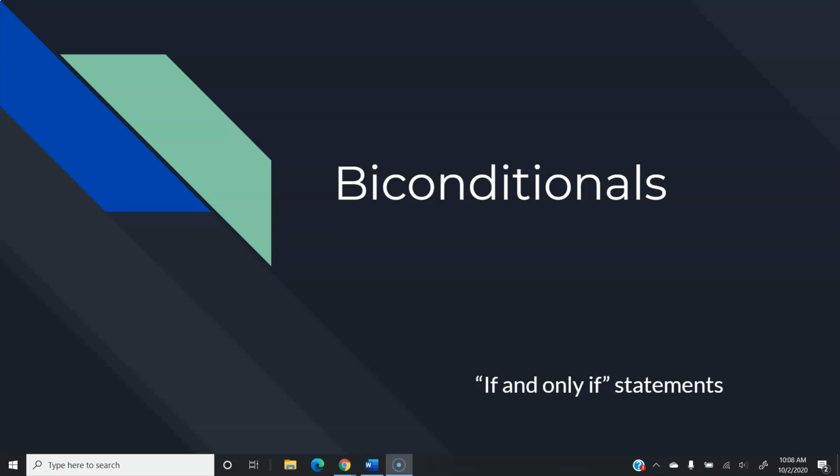So far we've talked about conditional statements, converse, inverse, and contrapositive. Well, today we're going to be talking about one more, which we call biconditionals. These ones are a little different. They actually do not use the if and then statements. They use the phrase if and only if. Okay. So let's look at a quick example.